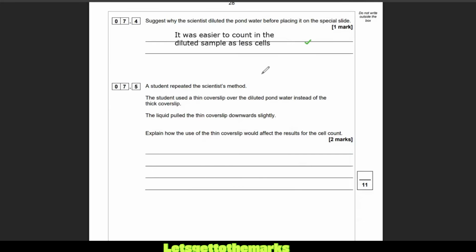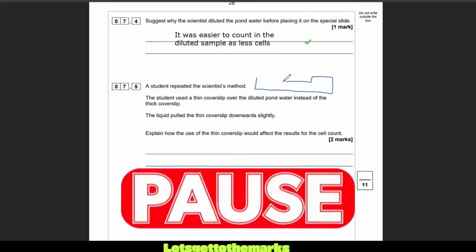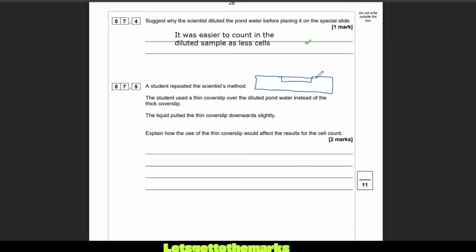Ooh. So in the original one, just to show you, you might want to pause the video and have a go. In the original one, they had a kind of dip like that, and they filled that with the pond water with the cells in. Then they put a fat cover slip on. Now, the fat cover slip did not alter the shape of that. But when they've used the thin cover slip, let's have a look what it's going to do. The thin cover slip bends down in. What does it do to the volume in there? It makes the volume smaller, right? It makes that volume smaller because it bends down with the thin cover slip.